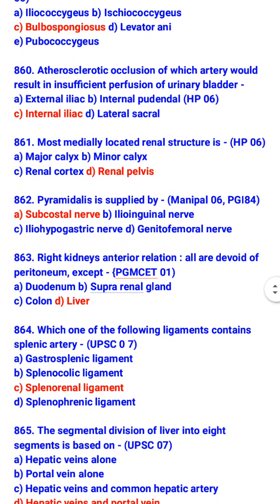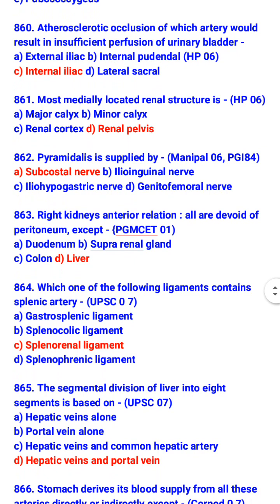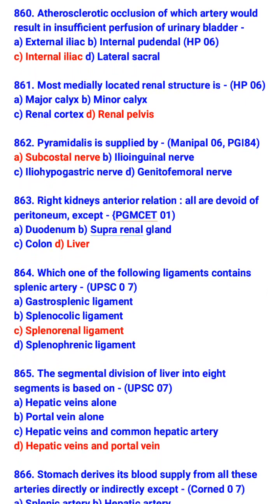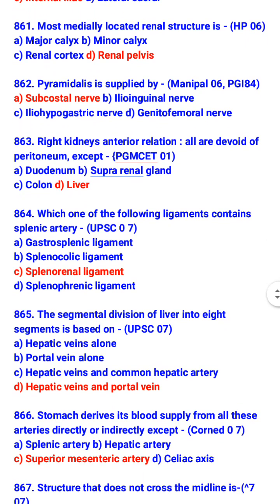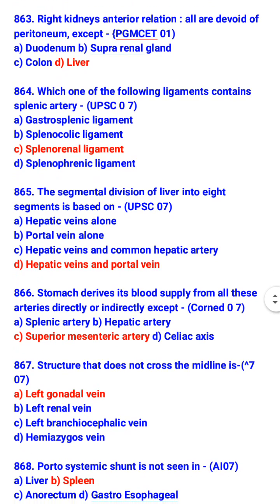Pyramidalis is supplied by subcostal nerve. Right kidney's anterior relations are all devoid of peritoneum except liver. So duodenum, suprarenal gland and colon are devoid of peritoneum on the right side. Which one of the following ligaments contains splenic artery? Splenorenal ligament. The segmental division of liver into 8 segments is based on hepatic vein and portal vein.